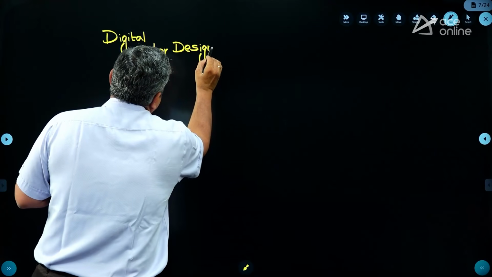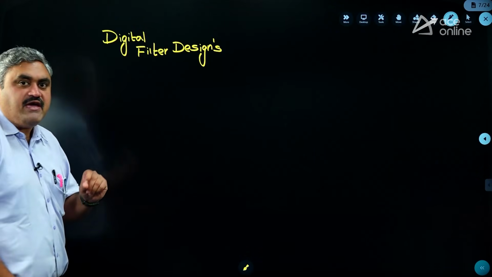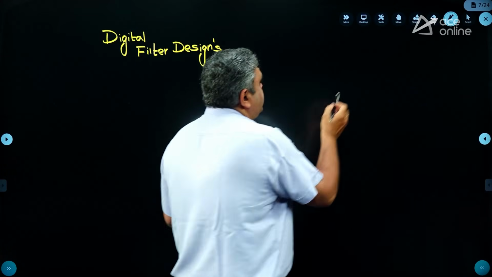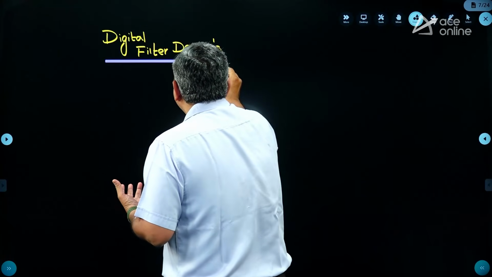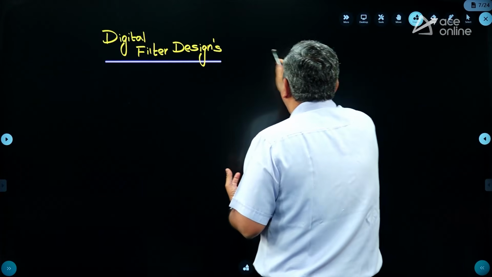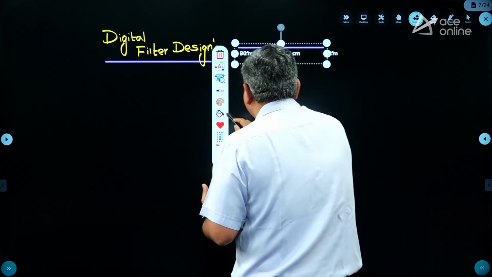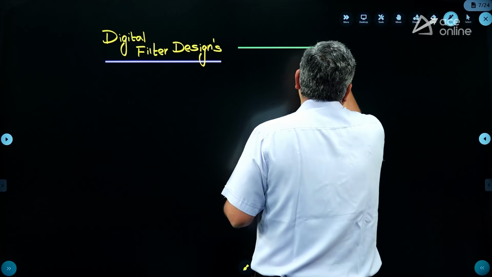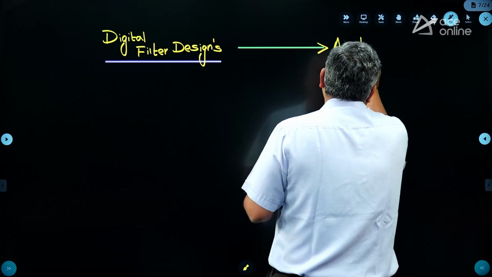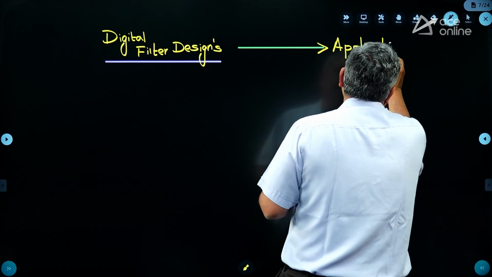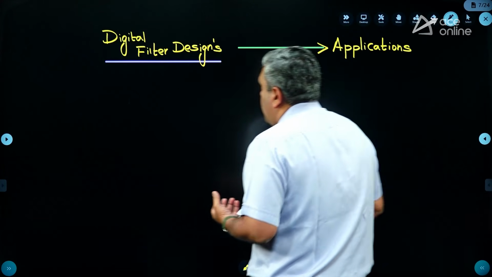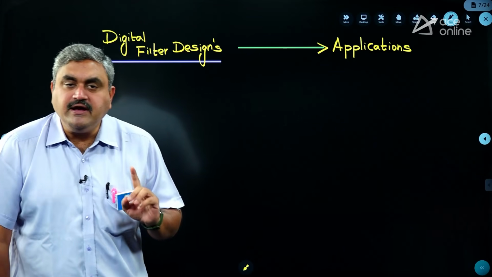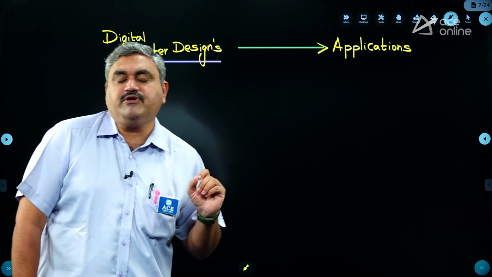So when you go for these digital filter designs, you will have FIR and IIR categories. Basically, why we study these are pure applications. Whatever you have studied in your signals and systems is applicable in the real-time industry. So these come under pure applications. That is the reason behind including this topic in the GATE examination. And I am very clearly telling you, the most important topic of all will be this area. Definitely there is a chance of a question coming from this area.